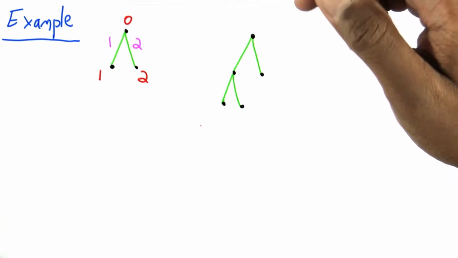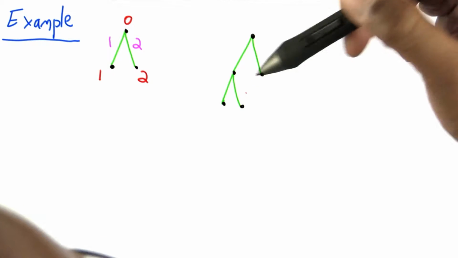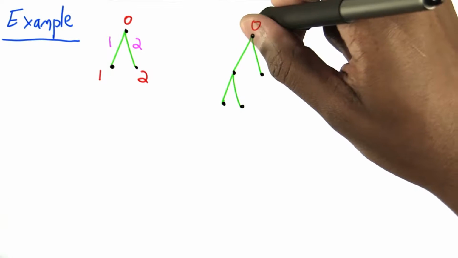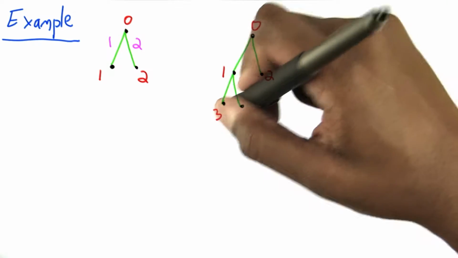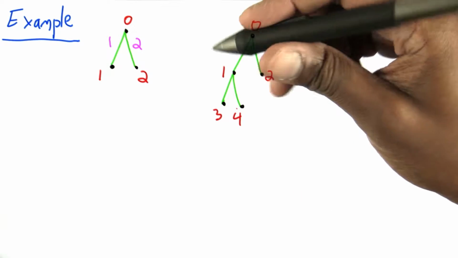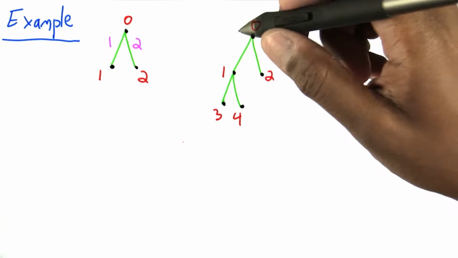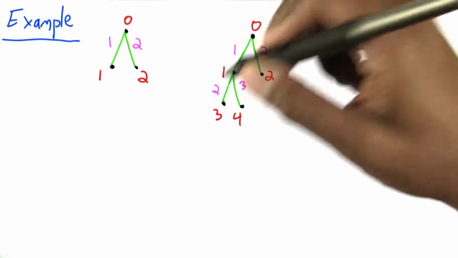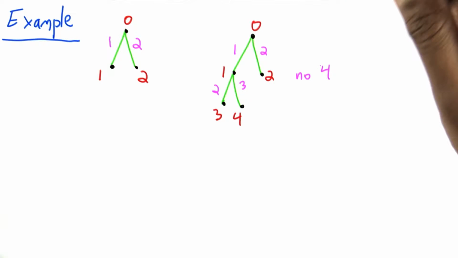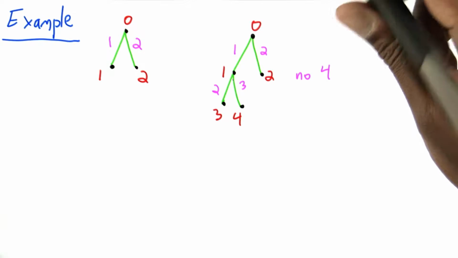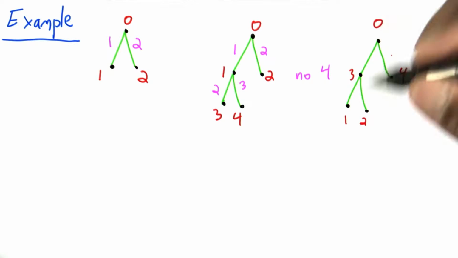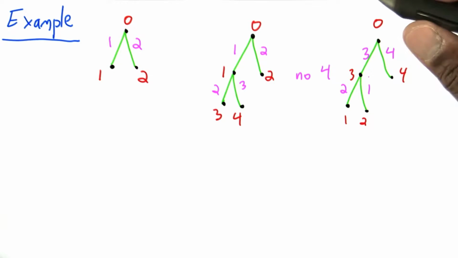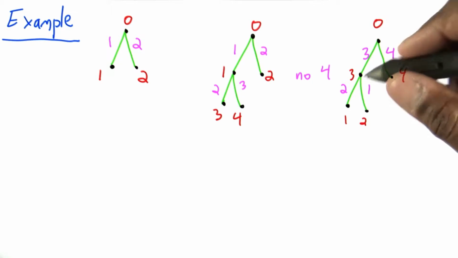What if, for example, I have 1, 2, 3, 4 edges, and I use the numbers 0 through 4? Or how about if I just label 0, 1, 2, 3, 4? Now when I take differences, I get here 1, here 2, here 3, here 2. I don't get a label 4, and that's because the label 2 has appeared twice. But if I'm more careful, and I choose this labeling of vertices, then I get these differences. And now I do get all the numbers from 1 to 4.